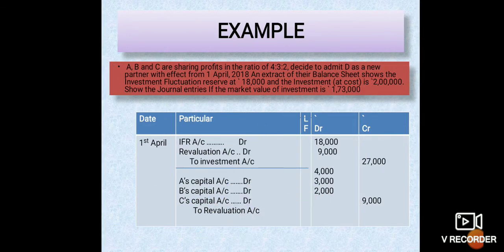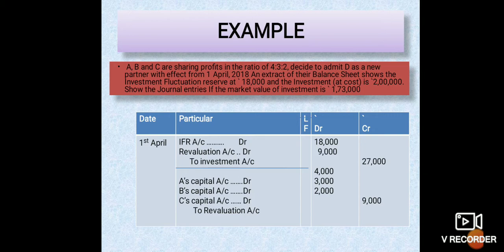One example is given. A, B, C are three partners sharing profit and loss in the ratio 4:3:2. They decided to admit D as a new partner with effect from 1st April 2018, and an extract of their balance sheet shows the investment fluctuation reserve at 18,000, investment at cost 2 lakh and market value of investment 1,73,000.